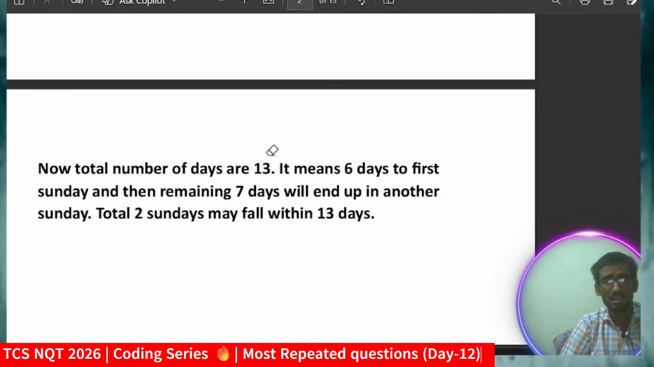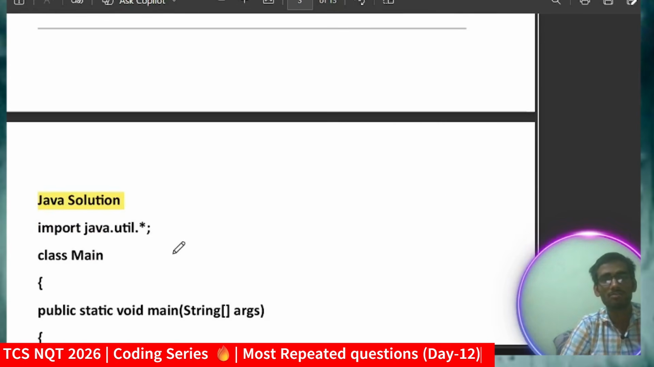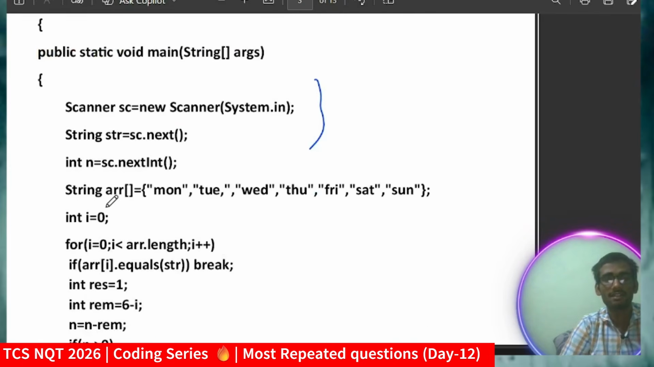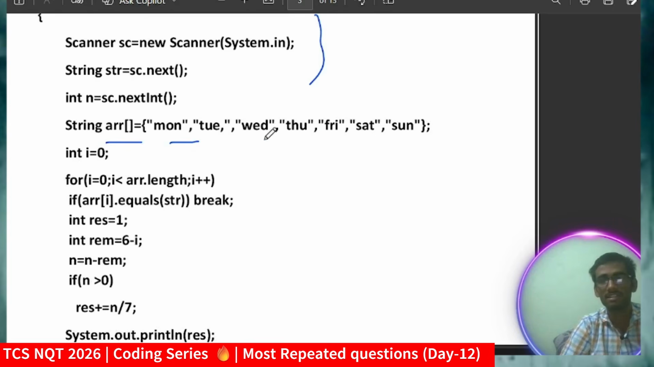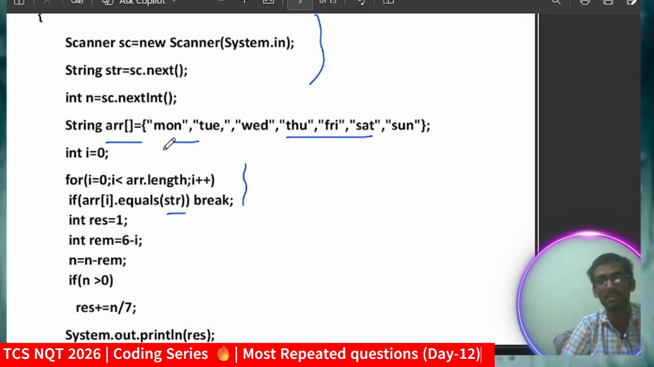Okay, coming to next, that is the Java solution. So what is actually the Java solution? Importing java.util.star, taking the input, again here creating the string array, where I will store those values Monday, Tuesday, Wednesday and all those things, and I will traverse the array. Now I will check if here i dot equals string, because I have to compare that value, whether I'm getting that particular day or not.